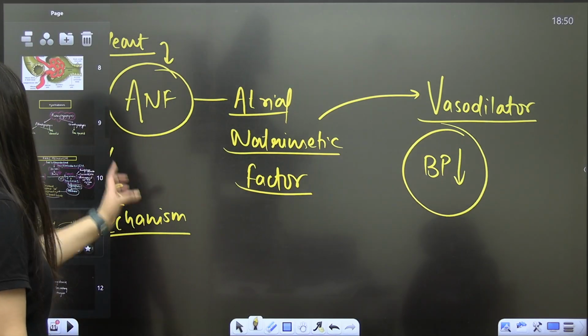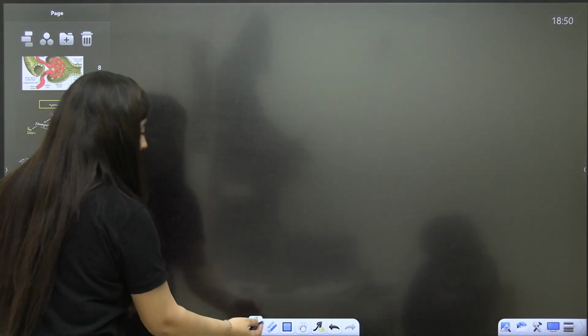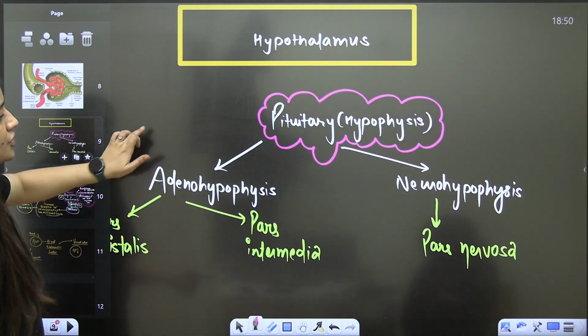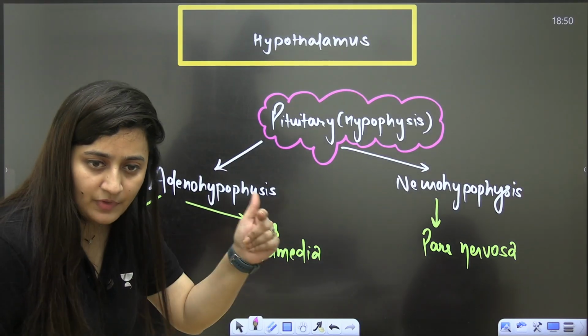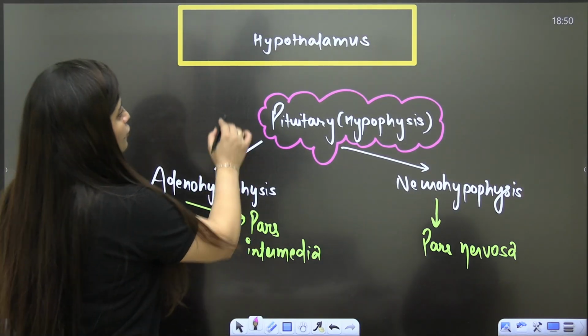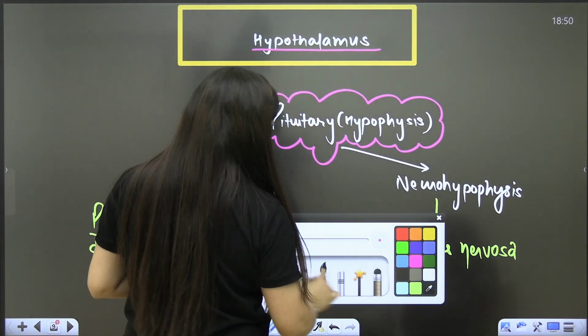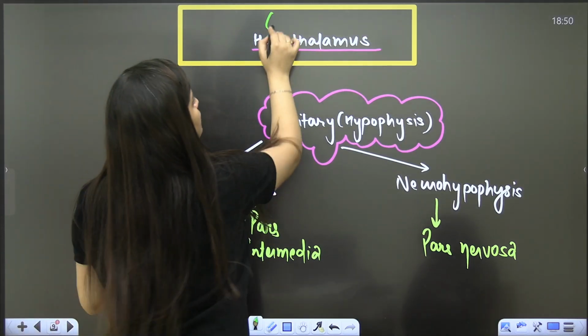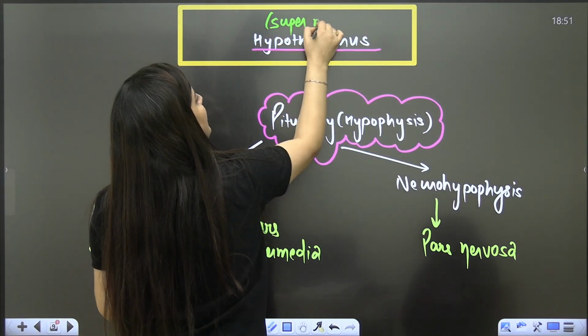So this is all about this part. Now, one more thing is there. We'll talk about another hormone, that is your vasopressin. Students, we know that there is hypothalamus, right? Hypothalamus is the part of forebrain. It is also known as supramaster gland.